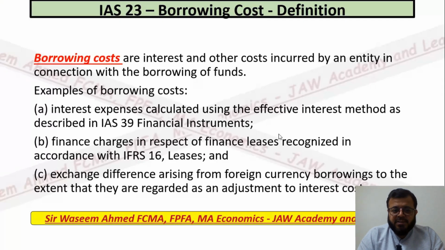These three costs are classified as borrowing cost, and whatever amount you are paying, if it falls under these three categories, it will be described as borrowing cost as per IAS 23.